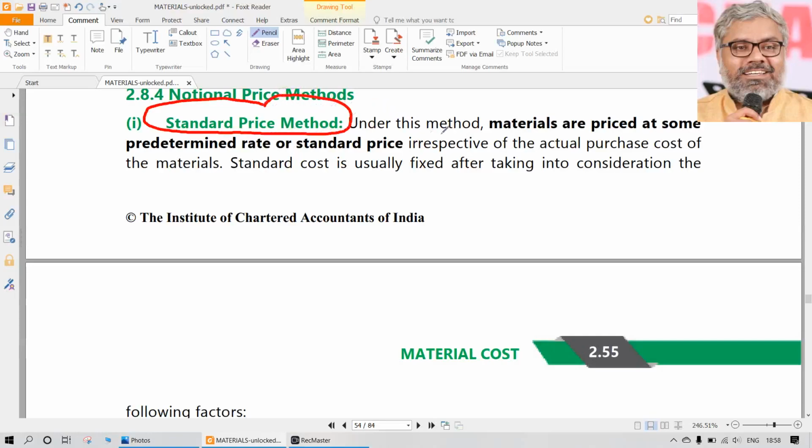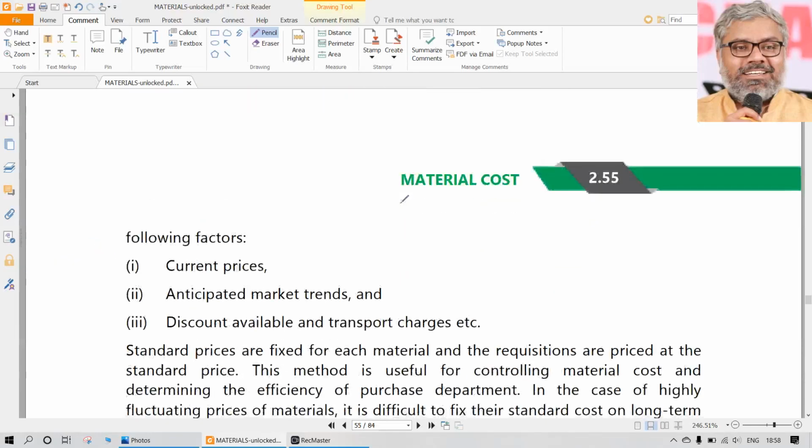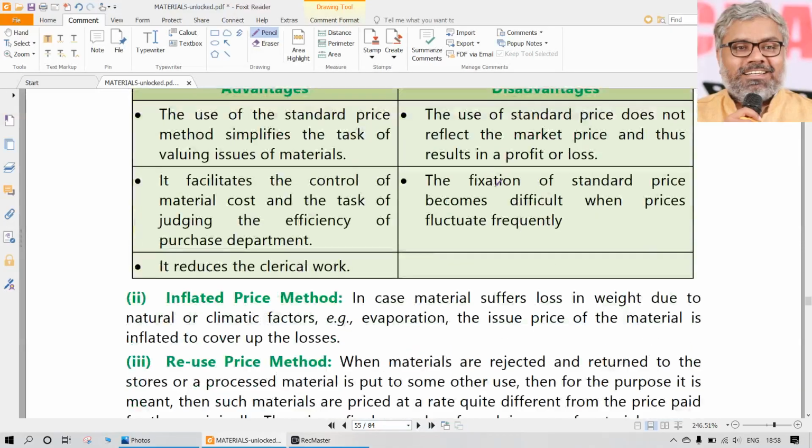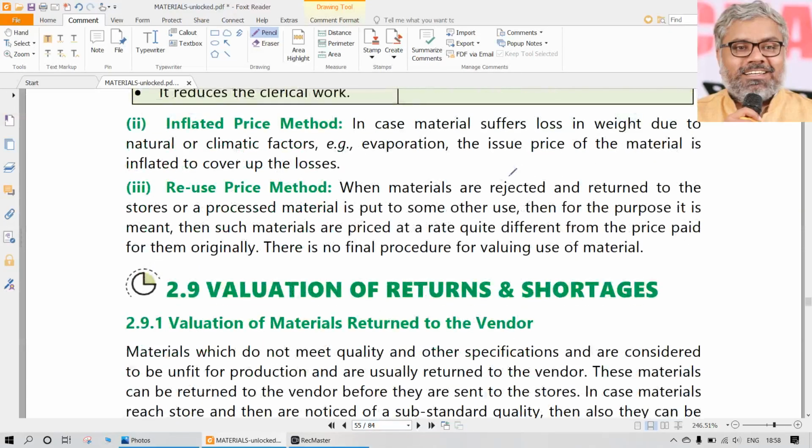Standard price means without any change in the issue price, materials are always issued at a standard price. Means no fluctuation in issue price at all. You might have purchased at different prices, but issue will always happen at a fixed standard price. That is also possible. How can that standard price be fixed? Sometimes depending upon current prices, anticipated market trends, and the discounts available, the standard price can be used.